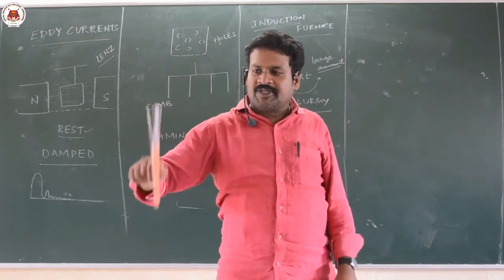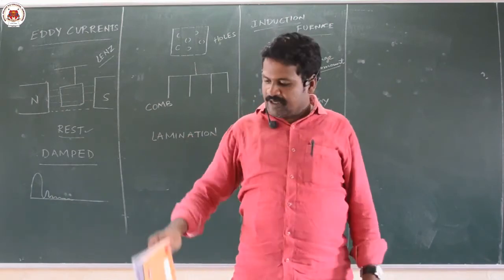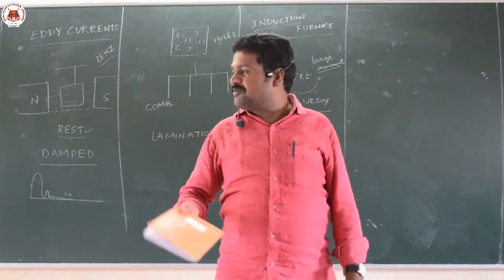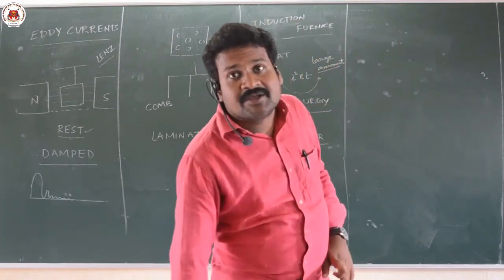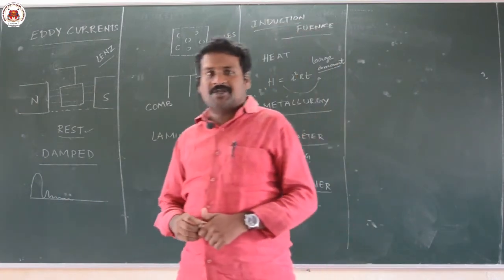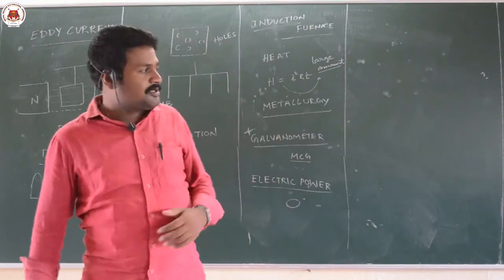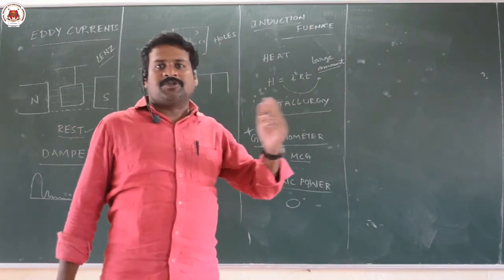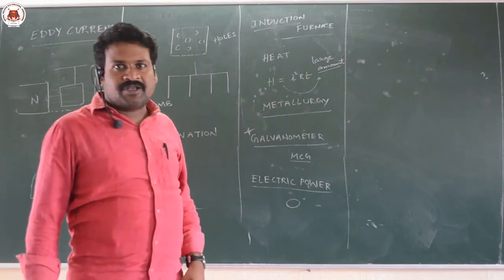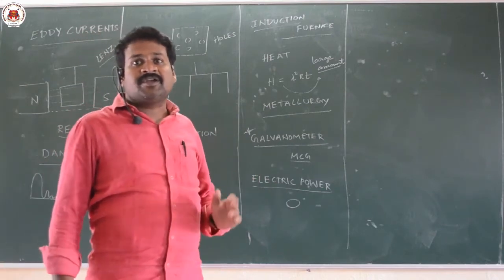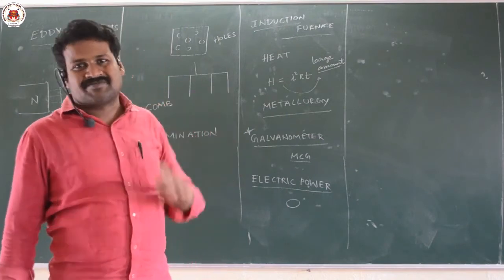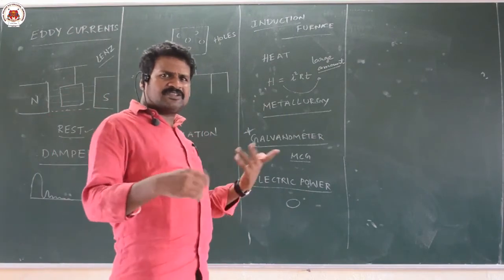Once you go on moving, eddy currents are developed, and the developed current will always oppose the movement of the copper plate. Why? Because according to Lenz's law, the direction of the induced current or EMF is always such that it opposes the cause for it. What is the cause? That only it is going to oppose.